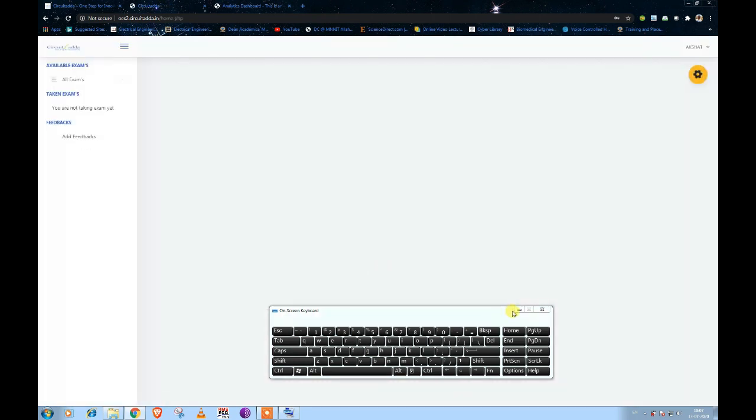After clicking on the login button, after successfully logging into the portal, the student will get a blank page like this, right? Here you can see the student can give feedback, like if we had some problem, you can give the feedback, and the teacher can see the feedback in the admin panel.